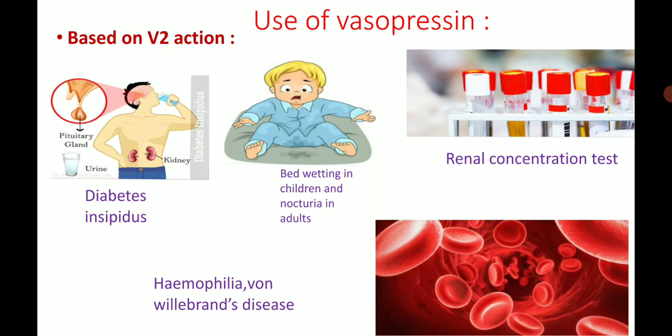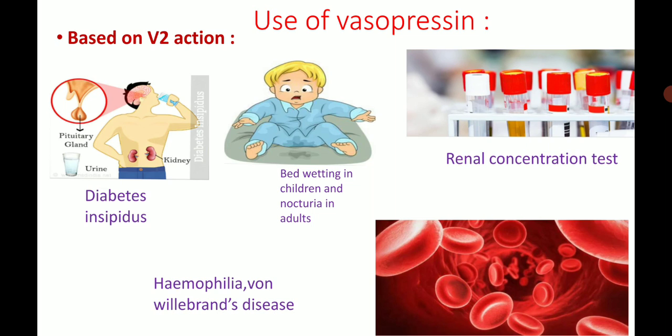Then bedwetting in children and nocturia in adults. Desmopressin is given intranasally or orally. Then renal concentration test: 5 to 10 units intramuscularly of aqueous vasopressin or 2 micrograms of desmopressin are given. It causes the maximum urinary concentration, which is measured by the urinary specific gravity.